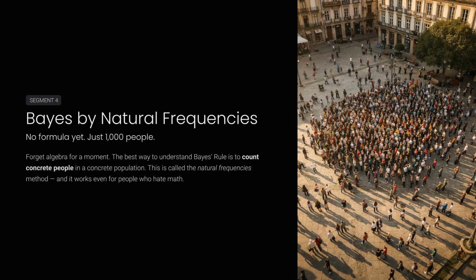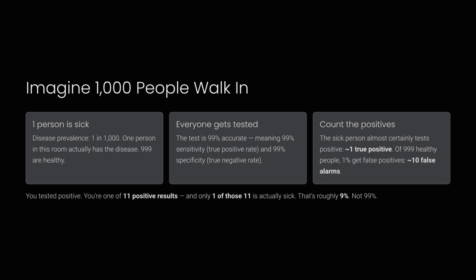Counting them directly is the most intuitive way to grasp how Bayes' rule works, even if you typically dislike math. If 1,000 people walk in and one person is sick, we have a clear starting population. After testing everyone, the test's 99% accuracy reveals one true positive and about 10 false positives. This shifts the focus from abstract percentages to real, countable people.